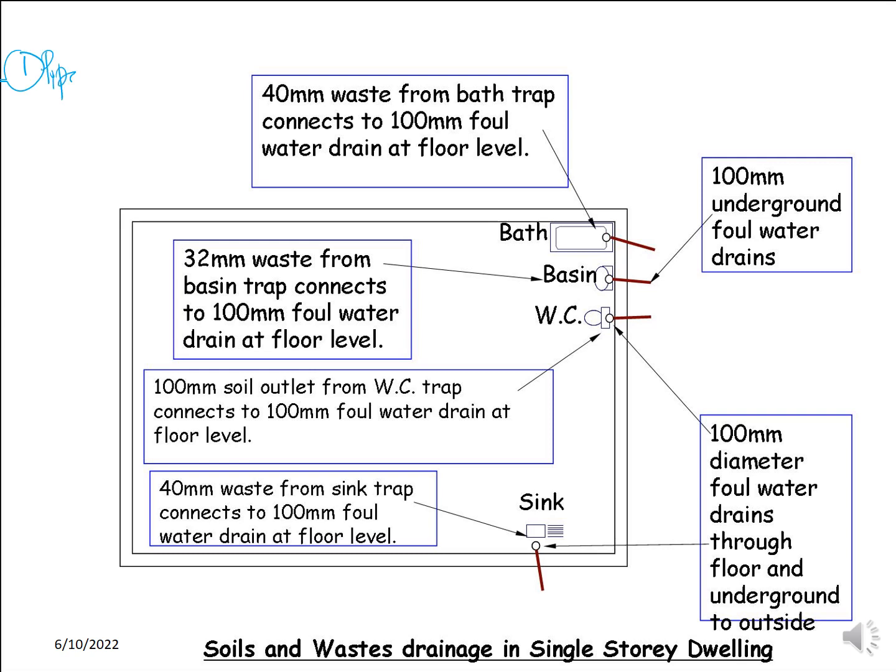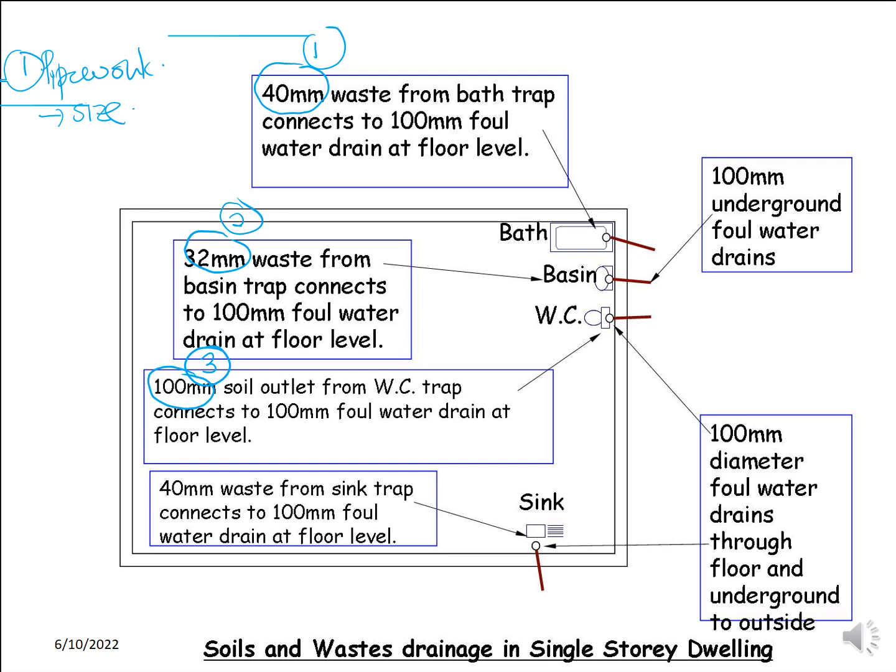Before we go to the actual principle, at least from this overview, you are able to identify based on different sizes, different materials, different types, and different locations and so on. So let's say I would like you to identify based on the size first. So you can see here 40 mm, this is number 1. Okay, 32 mm, this is number 2. Then you can also see 100 mm.